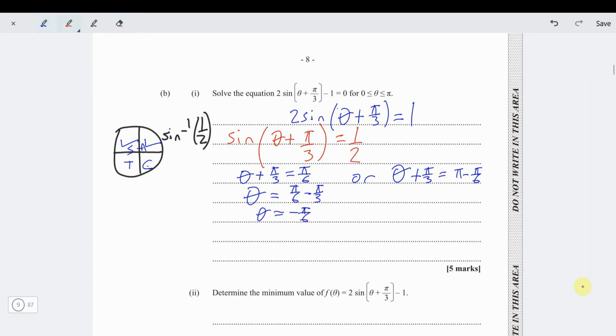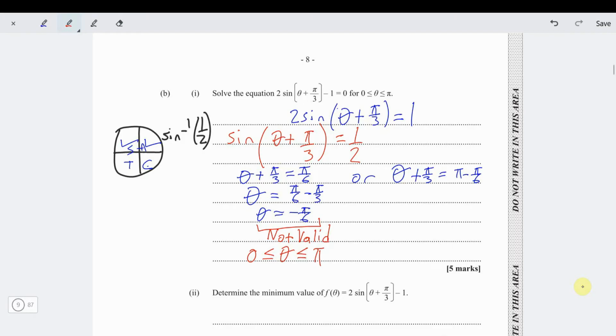But guess what? This is not valid. Why is it not valid? This is not valid because they told us that theta needs to be a minimum of 0 and a maximum of pi. This falls outside of our range. Negative pi by 6 is less than 0. So this part of the solution we deny.